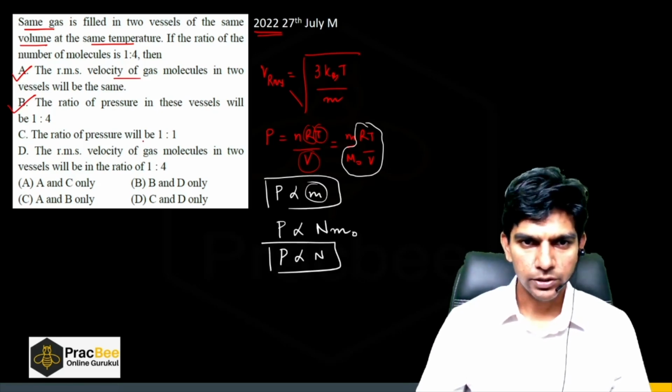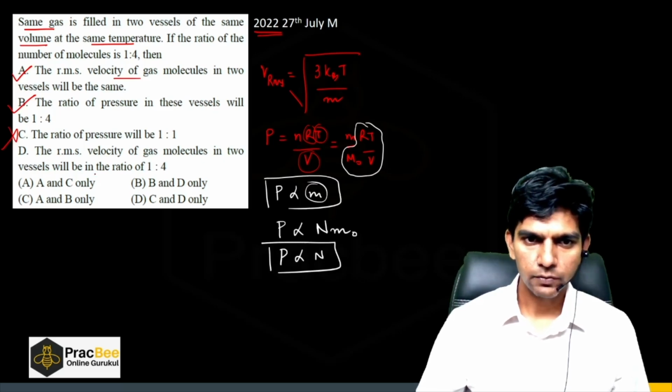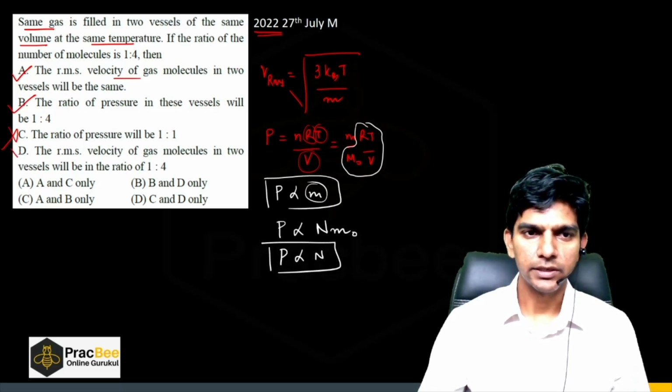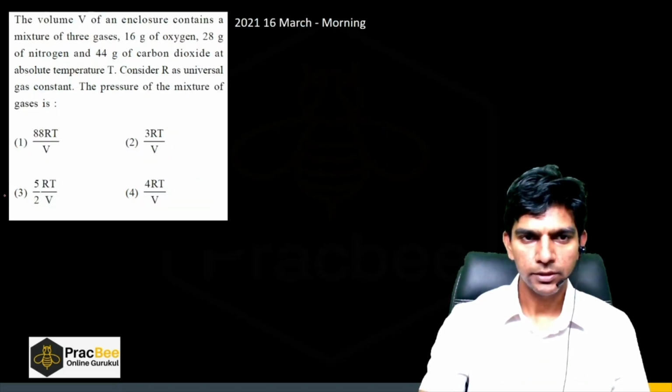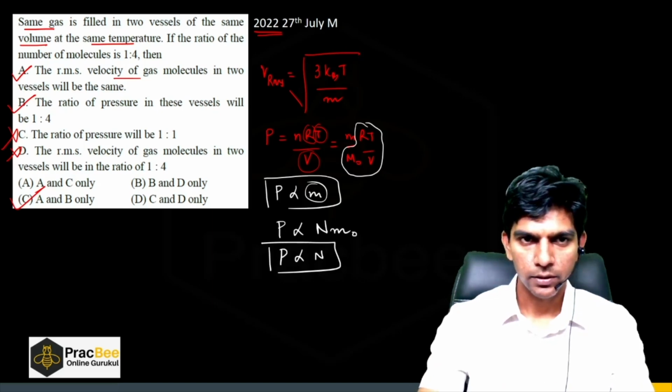C, the ratio of pressure will be same, that is incorrect. D, the RMS velocity of the gas molecules in the two vessels will be in the ratio, this is again incorrect. So options A and B are the right answer, so option C is the right answer. I hope this question is clear to you.